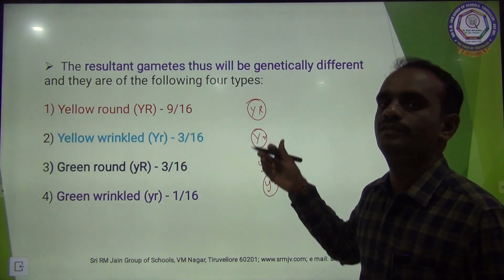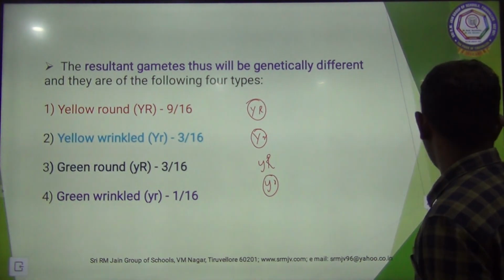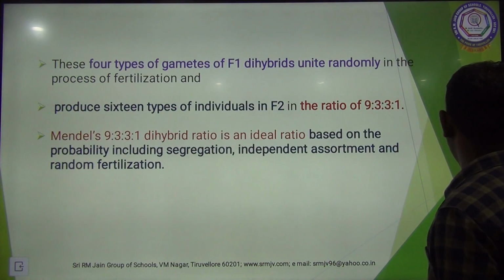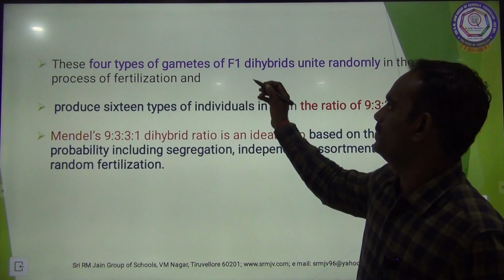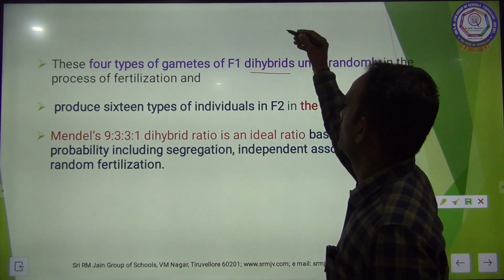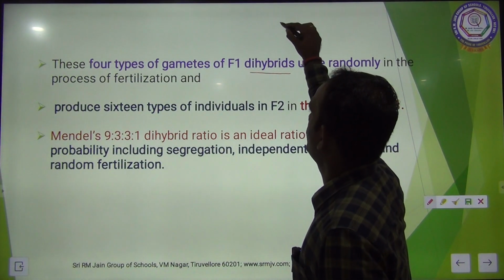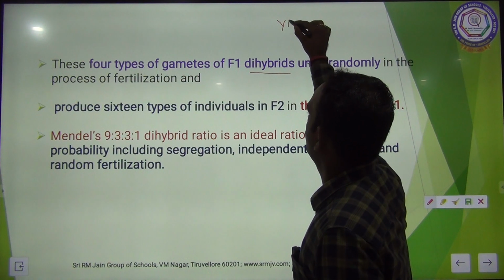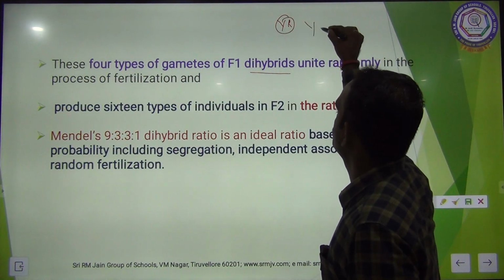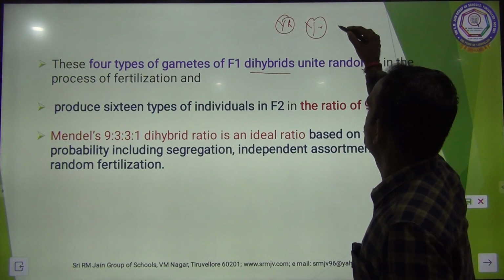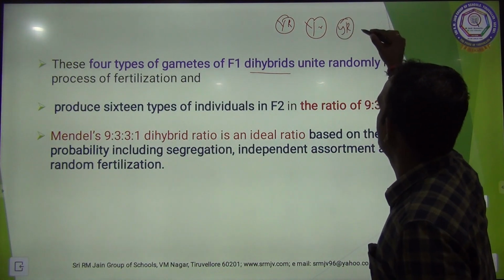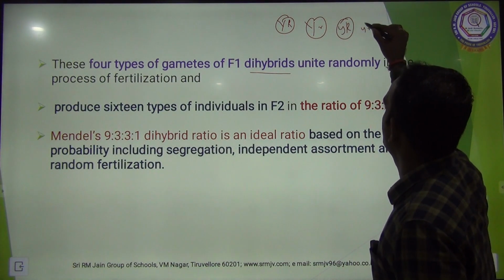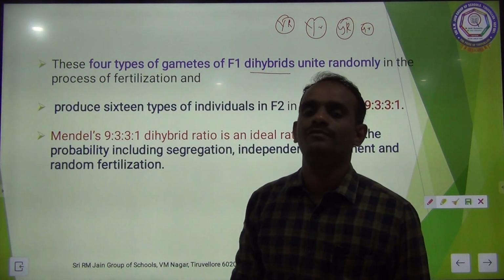These are the four different types of gametes. Clear? These four types of gametes of the F1 hybrid are capital Y, capital R; capital Y, small r; small y, capital R; and small y, small r.